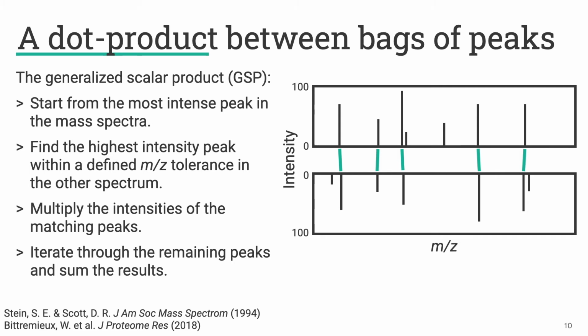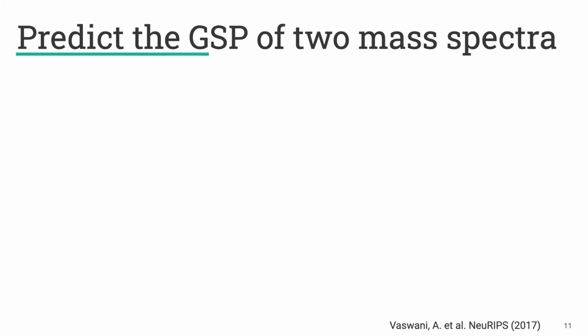We wanted to use this generalized scalar product as the target for our model to learn. So our goal was to predict the GSP between two mass spectra. To do this, we start with a single mass spectrum. Again, we can think of a mass spectrum as a collection of tuples, where each one is described by a mass to charge ratio and an intensity. These are the items in our sequence.